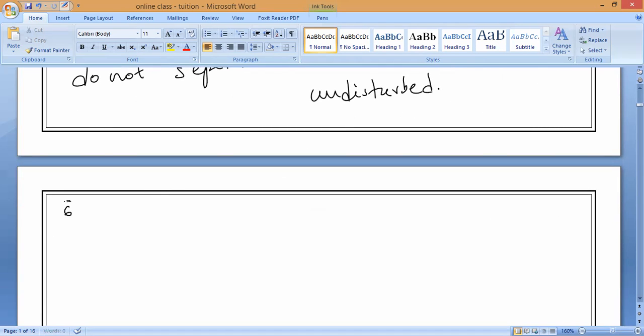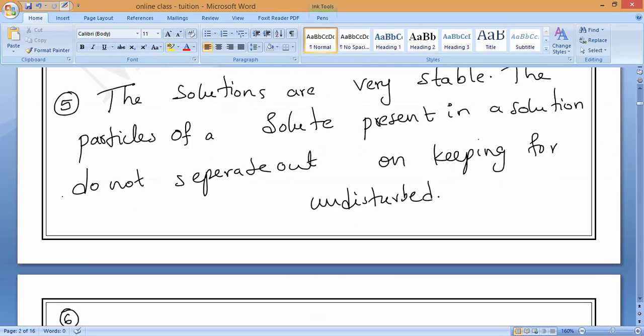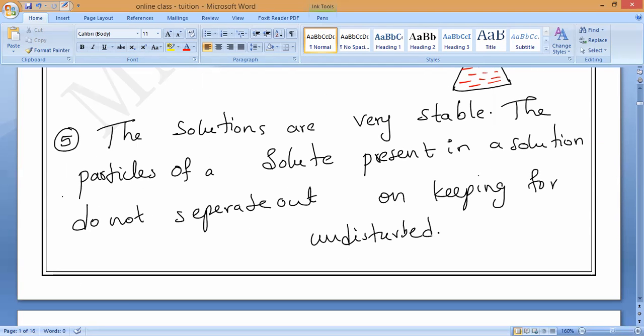Sir, scroll up for the last 1 minute, sir. Okay. Last class only I have taught you the sixth property. Because the particles are extremely small, 10 power minus 9 meters, if you pass the light, will they show the path of the light? Will they scatter the light or not? Scattering means they will show the path of light.